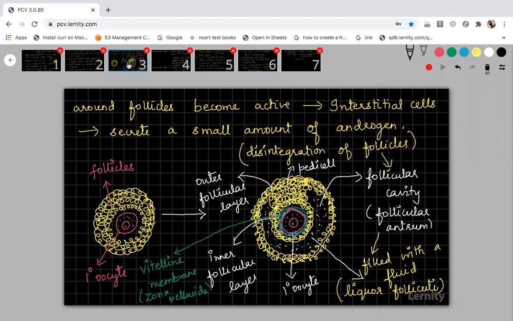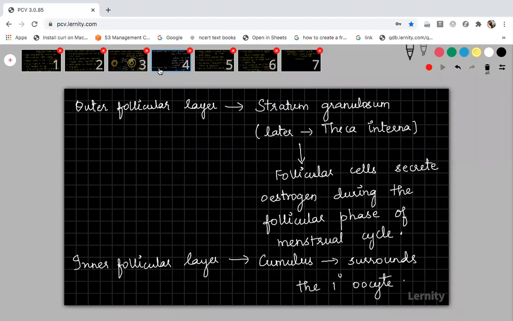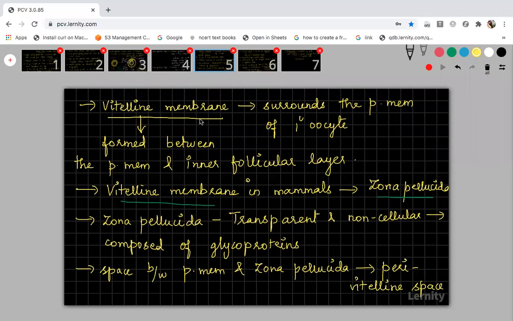So please get to know all the changes or events that take place during the growth phase, both in the follicular cells and also inside the primary oocyte. Surrounding the follicular cells also, many things will happen, like follicular degeneration, which we call follicular atresia. Then the follicular antrum will develop, and in the antrum the liquid will be filled. The follicular antrum will divide the follicular layer into two layers, an outer layer and an inner layer. And now the vitelline membrane: between the plasma membrane and the inner follicular layer, another membrane will be formed, which we call the vitelline membrane.